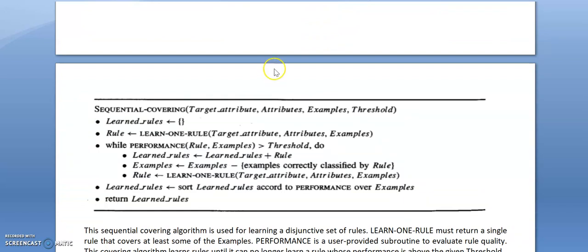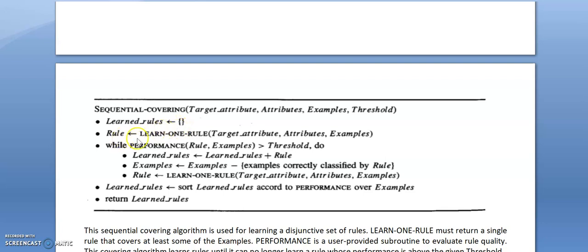So here we have the sequential covering algorithm. What are the input parameters? Here we have the target attribute, the set of attributes which are used to describe the training examples, and the threshold value for comparing the performance of the rule. Initially the learned rules is the empty list. We have not learned any rule so far.